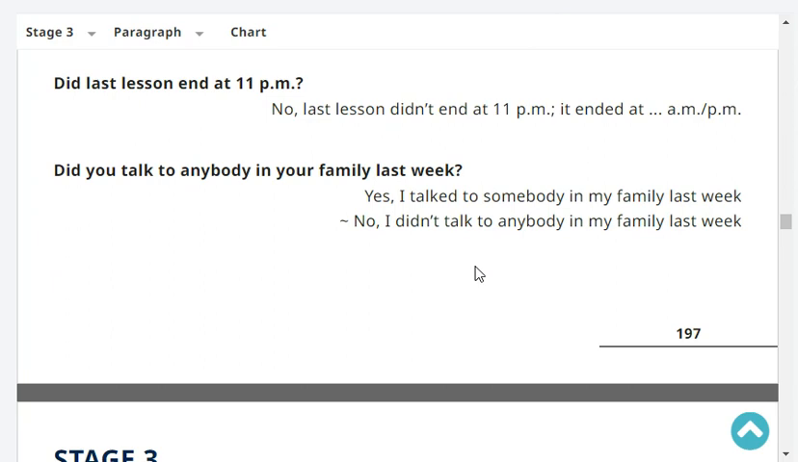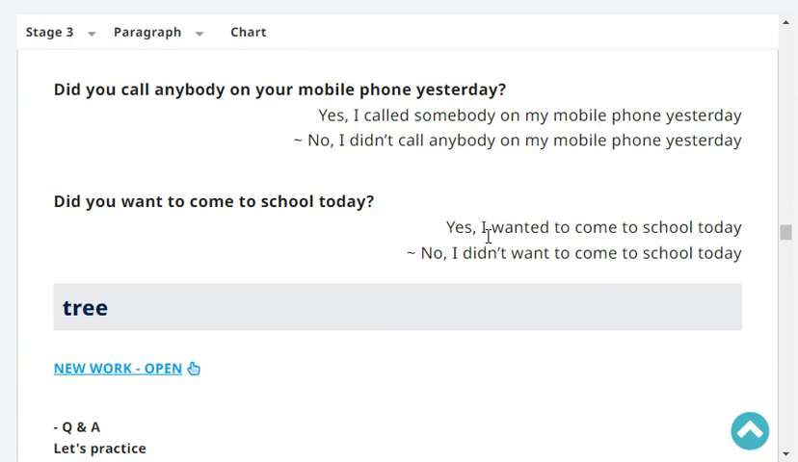Did last lesson end at 11 p.m.? No, the last lesson didn't end at 11 p.m. It ended at 5:30 p.m. Very good.